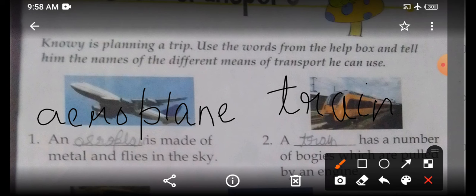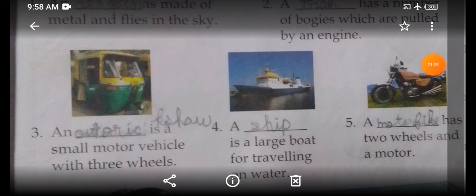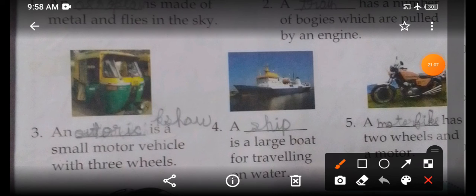Now we will go to the next picture. See. The next picture you can look here. A dash is a small motor vehicle with 3 wheels. Again we will read. A dash is a small motor vehicle with 3 wheels. As you can see the picture, you can very well guess what it is. It is an auto rickshaw. So how will you spell auto rickshaw? A-U-T-O. Auto rickshaw.